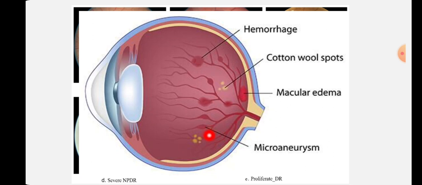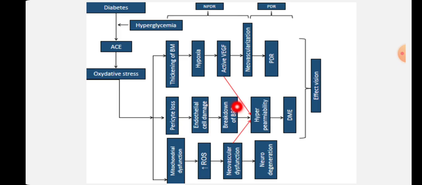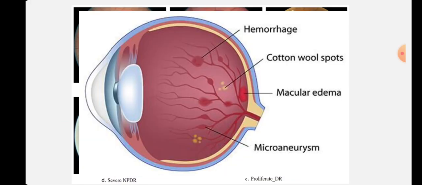When this microaneurysm forms, in the pathophysiology part I told you about the endothelial cell damage, and because of the endothelial cell damage the blood vessel wall is getting thinner, so it swells up, and that leads to formation of this outpouching area, that is microaneurysm. Once it bursts, it will lead to formation of hemorrhages.